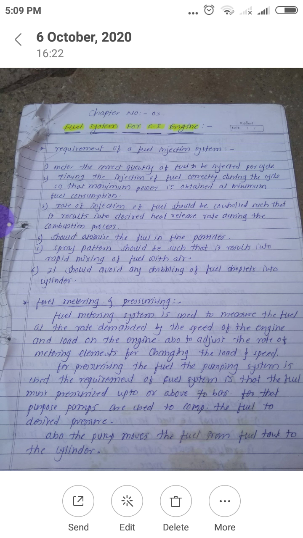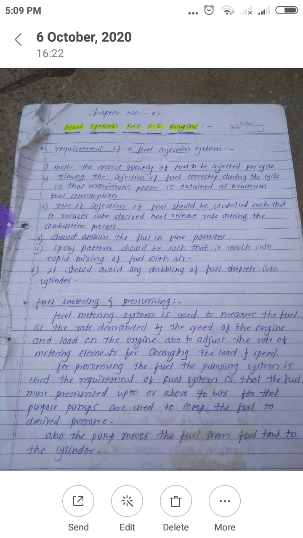Spray pattern means the spray from the nozzle, the fuel coming out of the nozzle, and the angle of that spray should be such that the fuel is properly mixed with all the air present inside the engine cylinder.